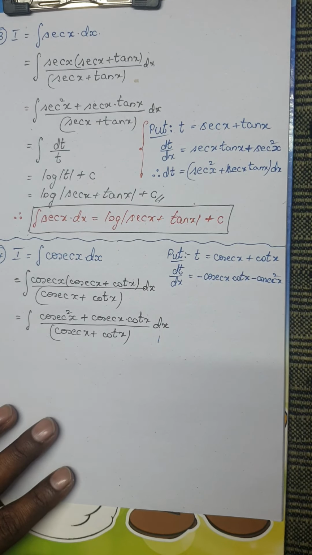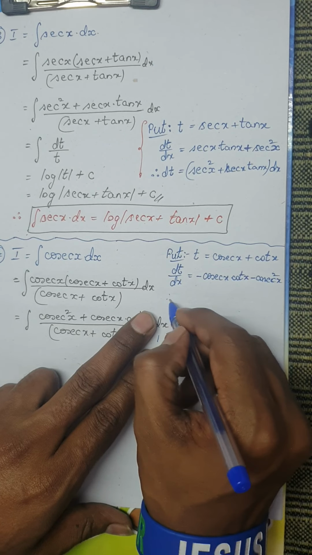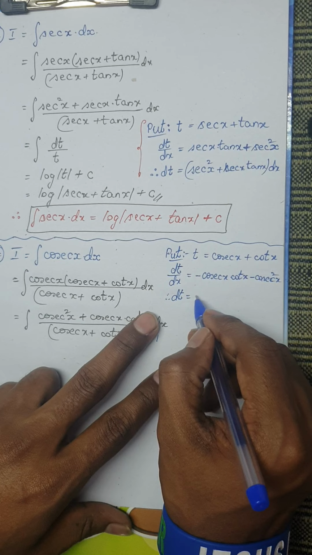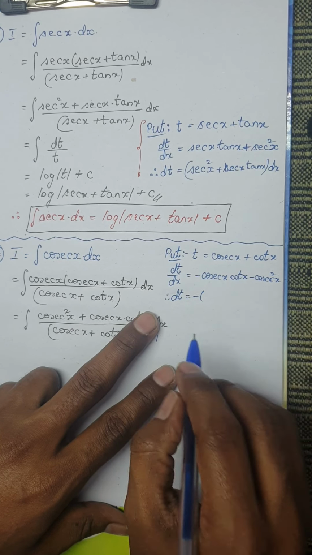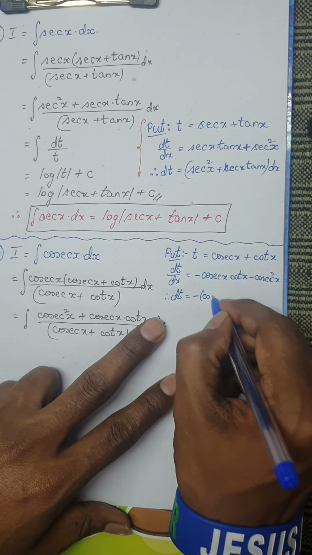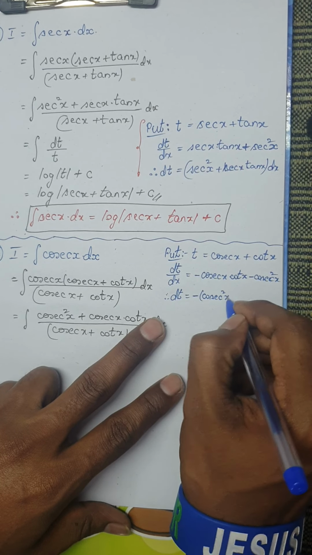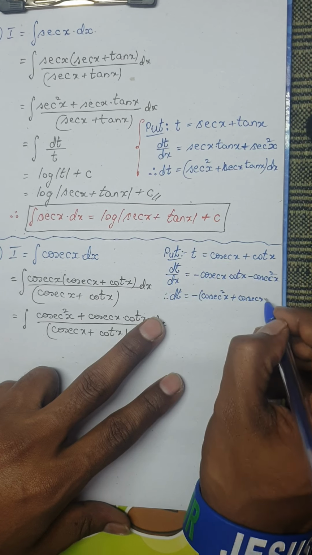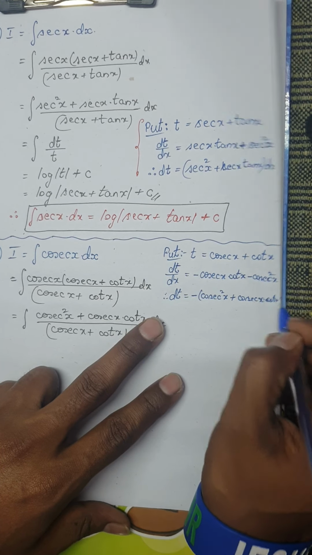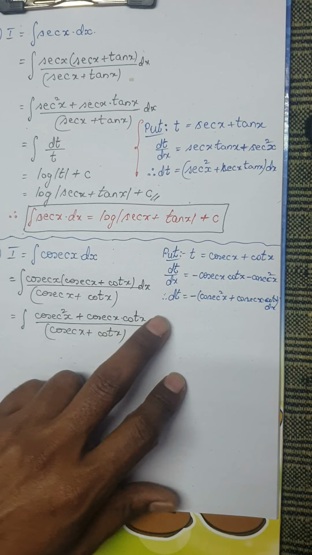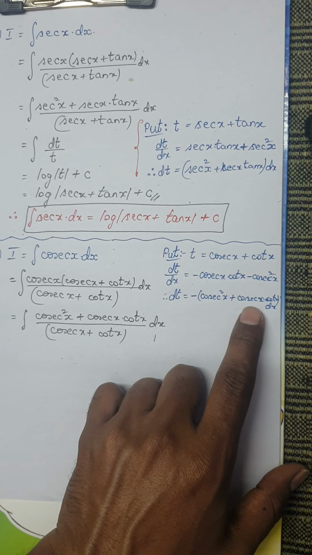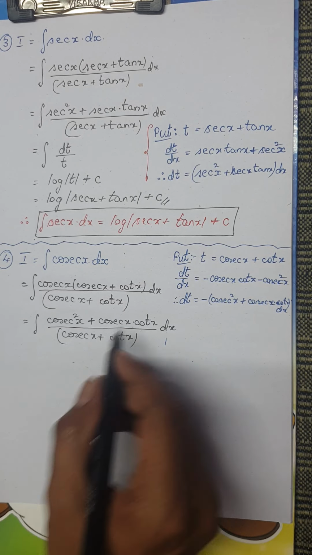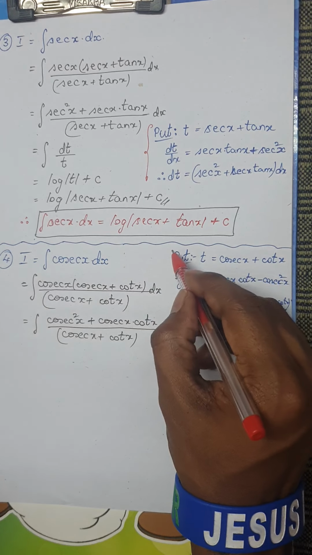This is a standard result. Therefore, I'll get dt, and in both the terms I have minus, so I'll take minus outside. I'm going to write the cosecant square term first: cosecant square x plus cosecant x into cot x, dx. Remember, please be careful. I'm writing very small, kindly excuse me. So this is the substitution part, and the integral becomes...